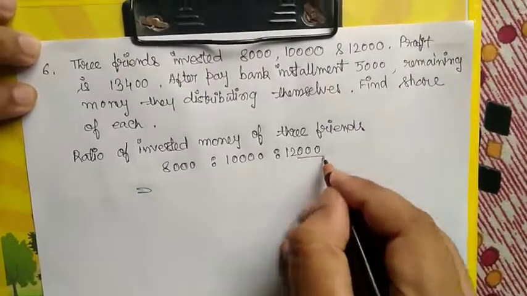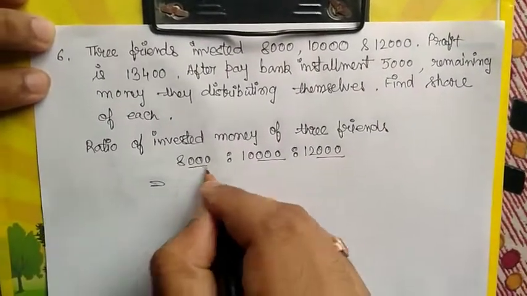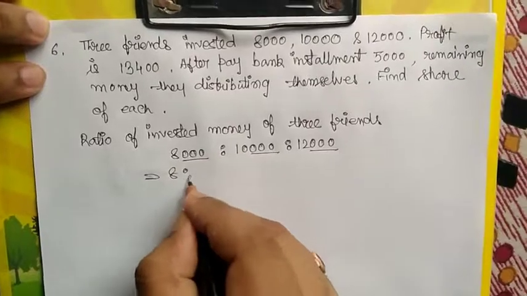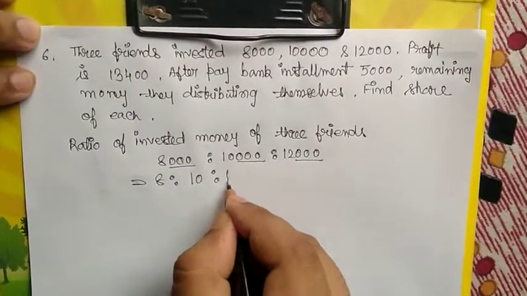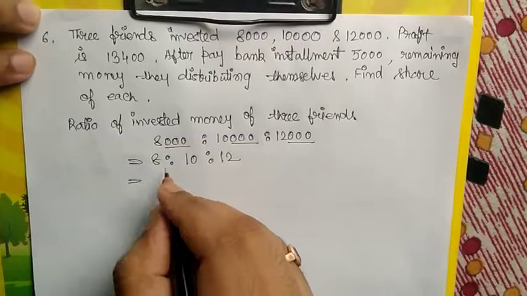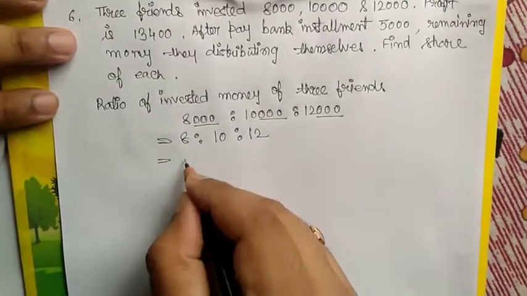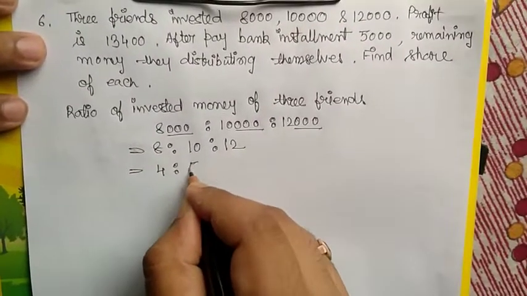First eliminate these three zeros, we get 8:10:12. Now divide by 2, we get 4:5:6.